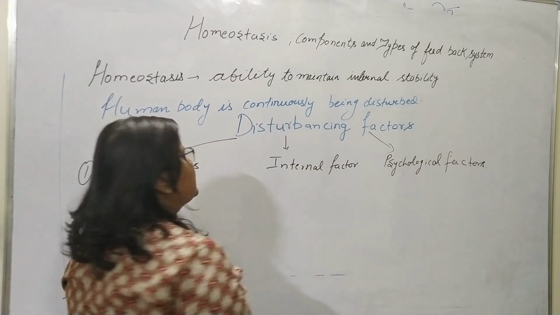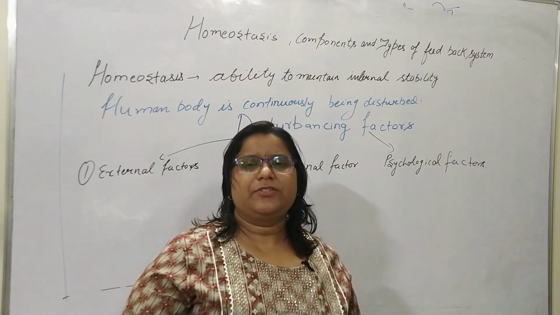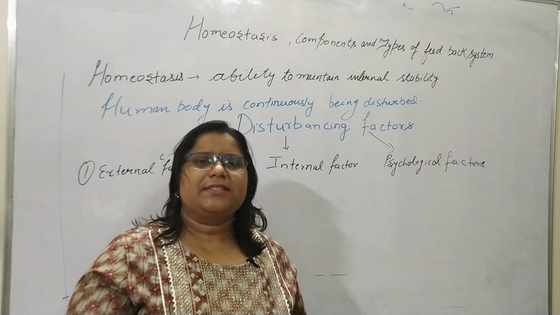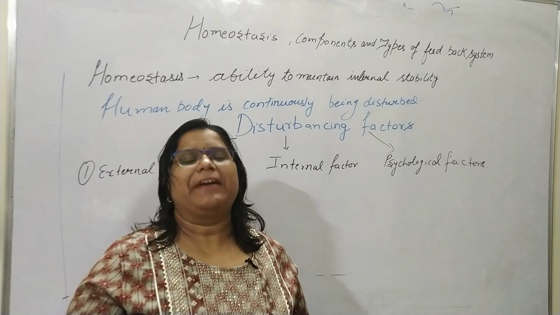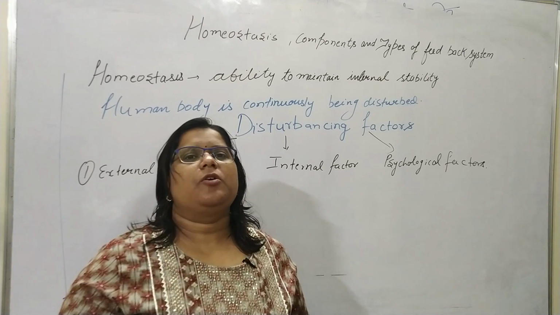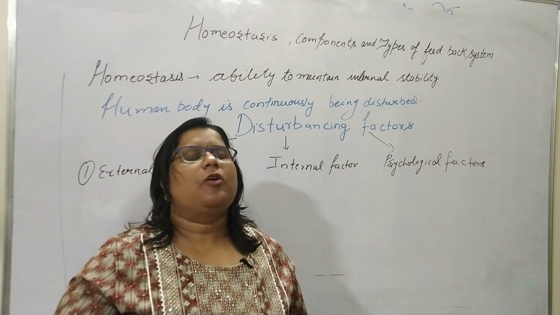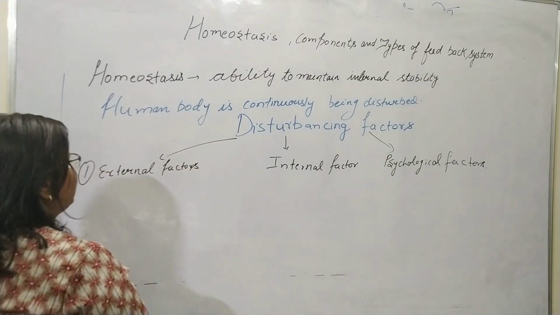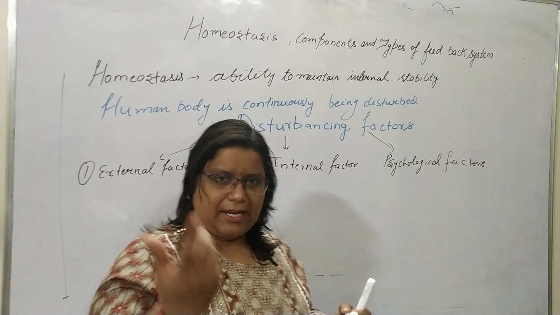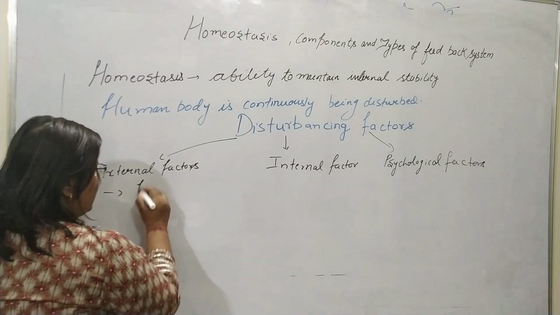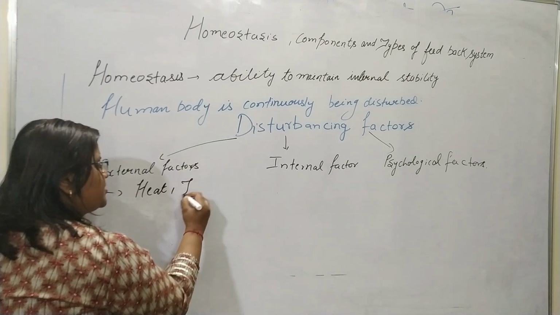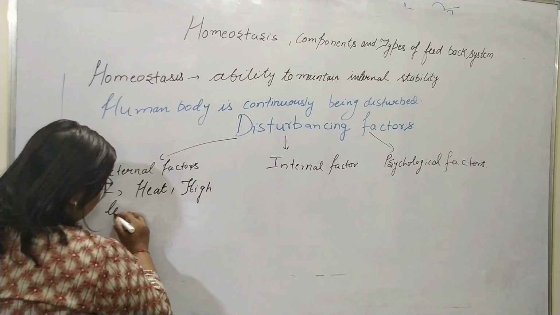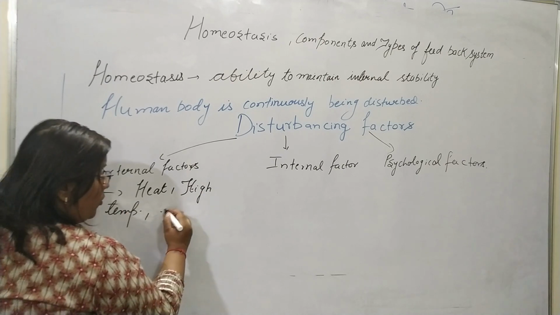So the external environment is, as I have told, if there is too much heat outside, these are the external factors which initiate the homeostatic mechanism in your body. The external factors are like heat, high temperature, and cold.